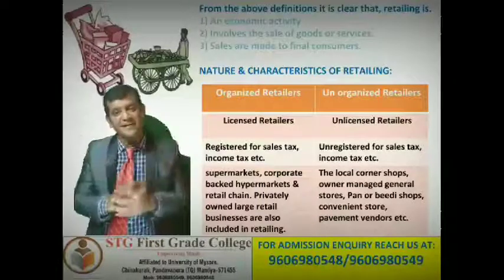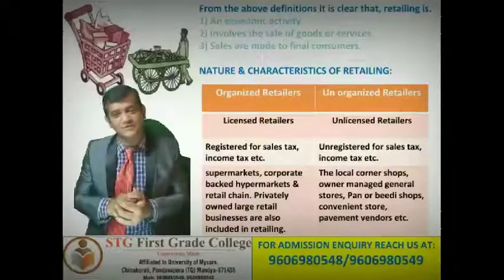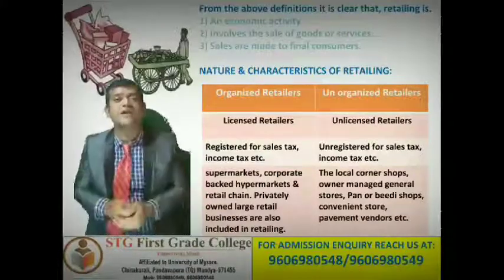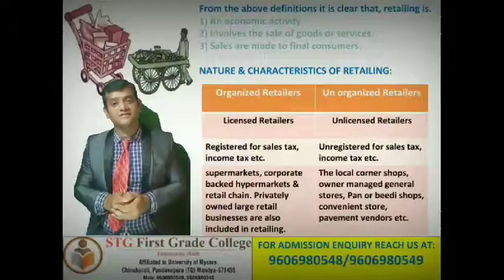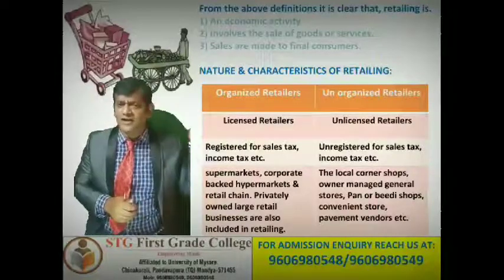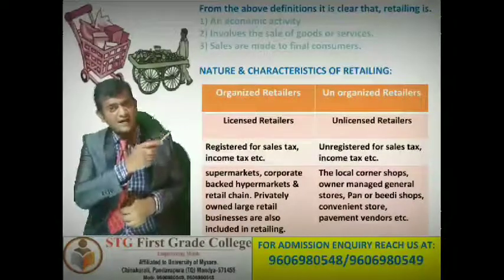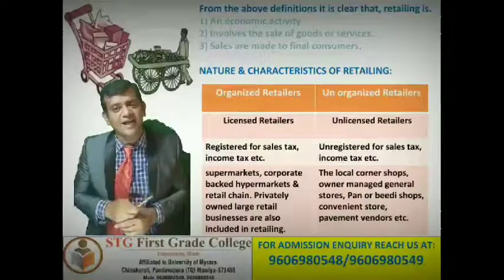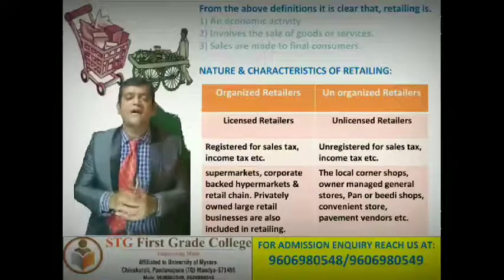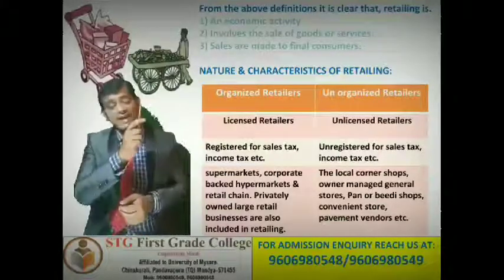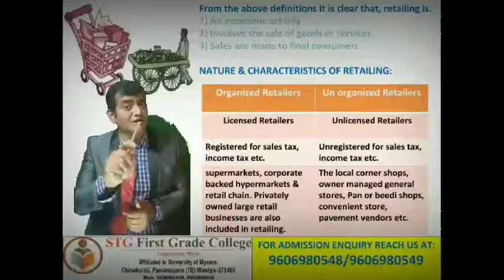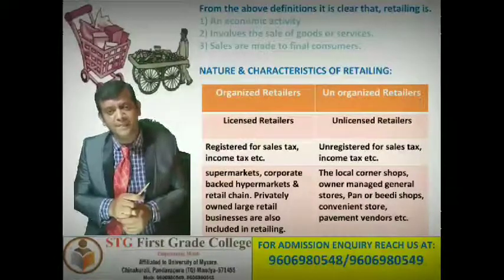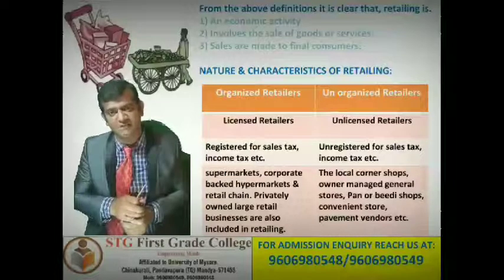They never take a license, they simply start doing business. They are unlicensed sellers, so we call them unorganized retailers. If organized retailers are registered for sales tax and income tax, then obviously unorganized retailers are unregistered for income tax and sales tax. They are not registered for any tax system at all. These two points are very, very important here.